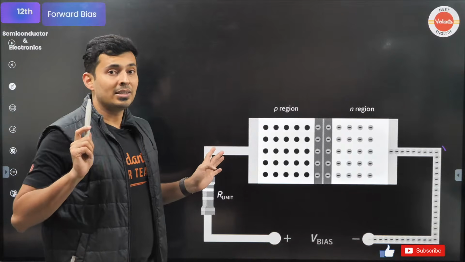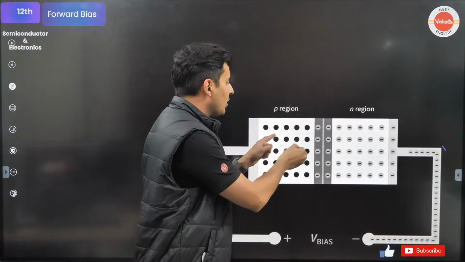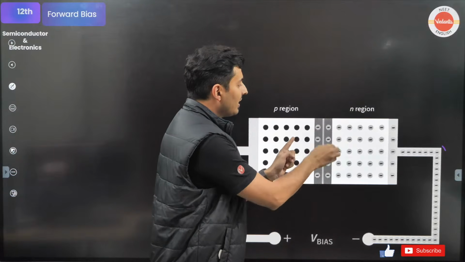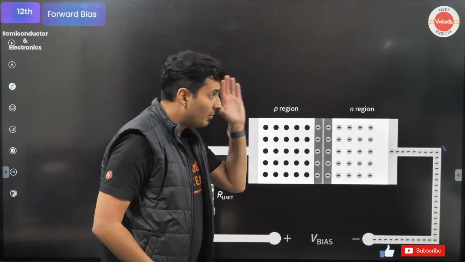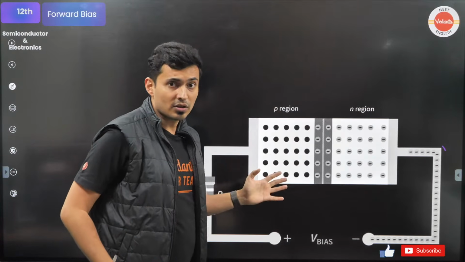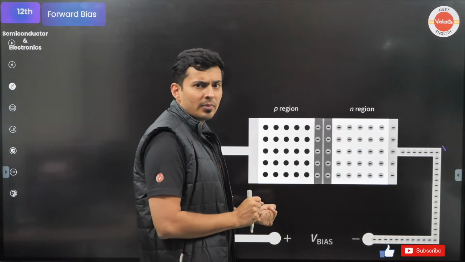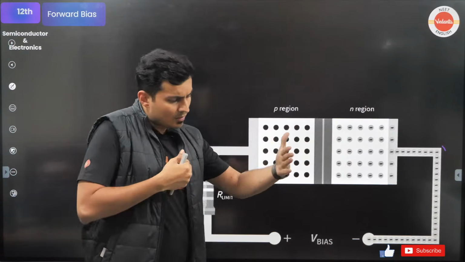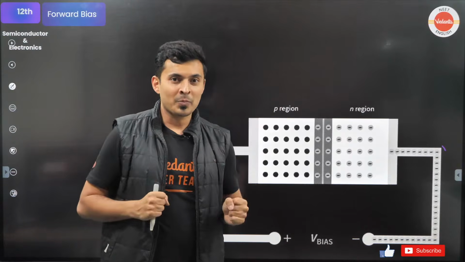But there is a problem in that. See, just because you connected positive negative does not mean the electrons will be happy to go here. Remember, there is a barrier created here. Remember, those kids were there. They're like, no, you cannot cross this depletion zone. So you need to increase the voltage a little bit. Then this barrier, which was strong, will become weak. It's like a fortress, like a wall of people.